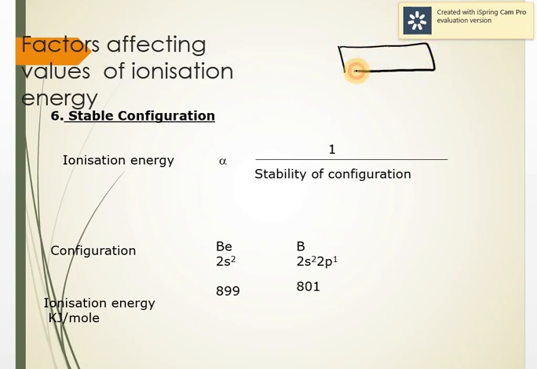So half filled means more stable comparatively. More stable means less tendency to lose electrons. So it means it is more stable or it has high ionization energy. This I am telling you for 2p3 for nitrogen. So it is 1s2, 2s2, and 2p3. So half filled and completely filled shells and subshells are more stable and they have high ionization energy.